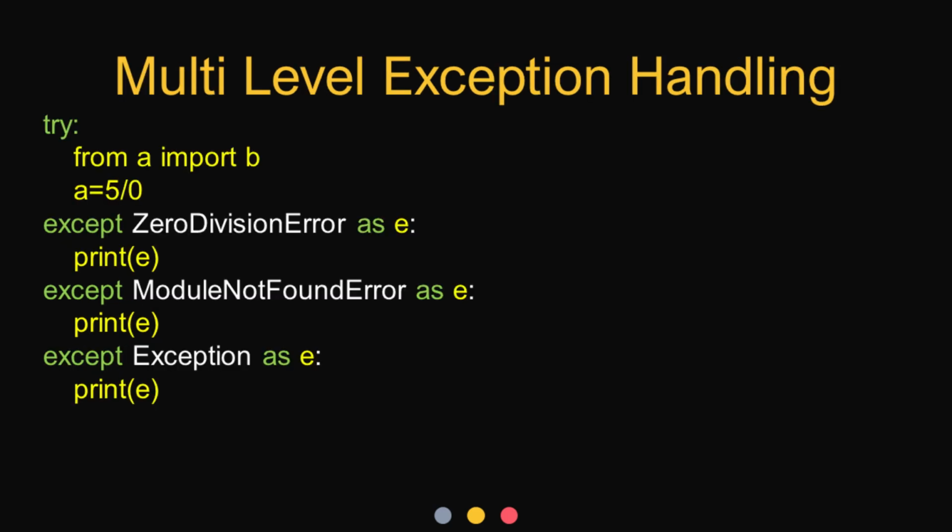We can have multiple levels of exception handlers as well. Given here is one of the most common ways of handling exceptions. If you know a specific exception will occur, then you can have a level for the specific exception. For example, if we are sure that ZeroDivisionError and ModuleNotFoundError are prone to occur, then those can be added as individual levels as displayed here. And you can add a common handler for any unspecified error.